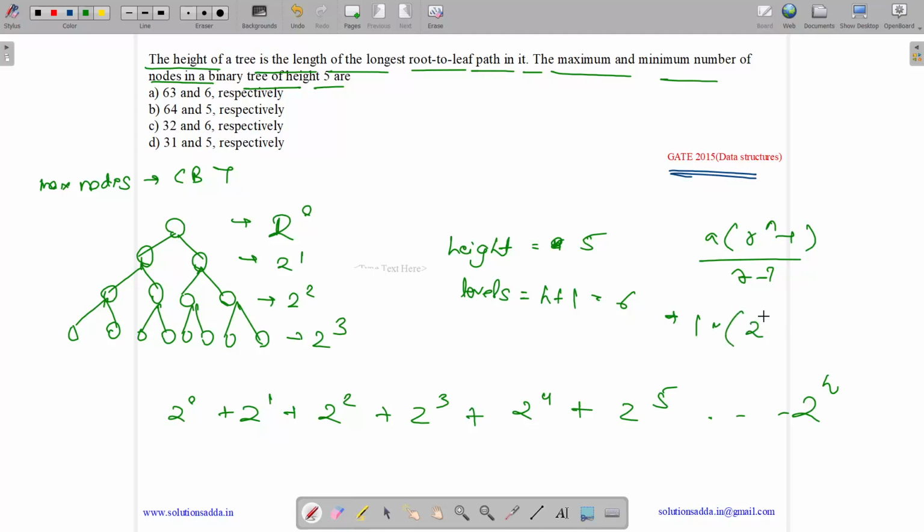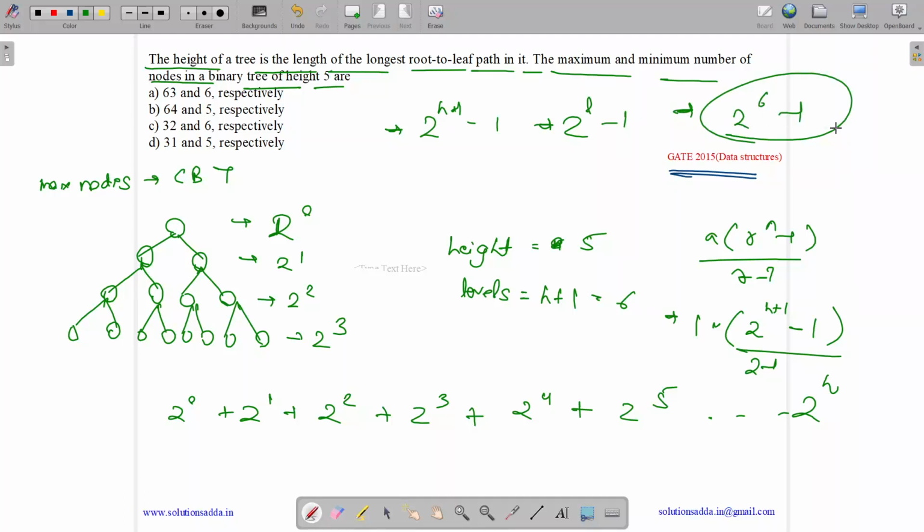It's 2 to the power n. What is the number of terms? It's h plus 1. So r to the power h plus 1 minus 1 divided by r minus 1, where r is 2. So we get the answer to be 2 to the power h plus 1 minus 1, or 2 to the power levels minus 1. So here levels is 6, so 2 to the power 6 minus 1, which is 63. So the first one we got is 63.